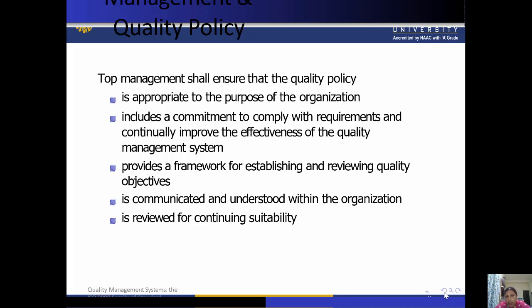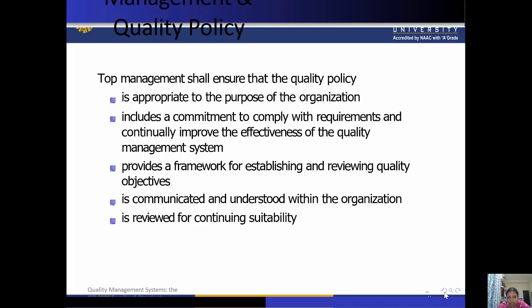So the top management should ensure the quality policy, and it should improve the effectiveness of quality management. It should give the framework for establishing and reviewing the quality policies, so that we know how we can review our quality policy and how we can make good changes in our quality policies. All these are important things.